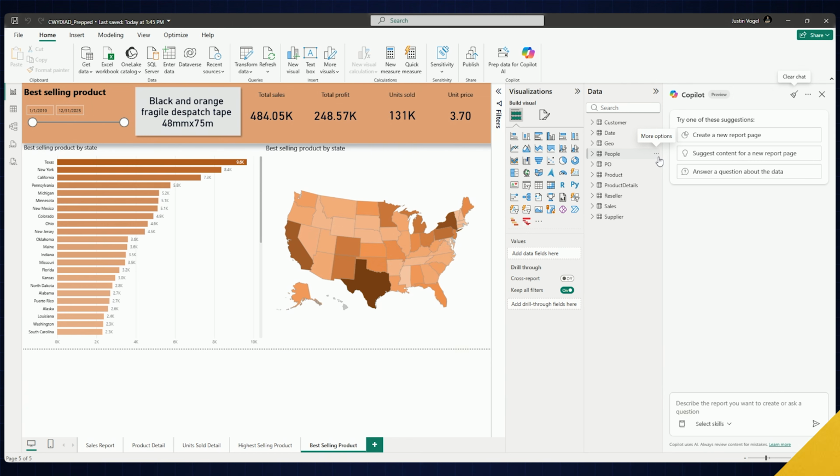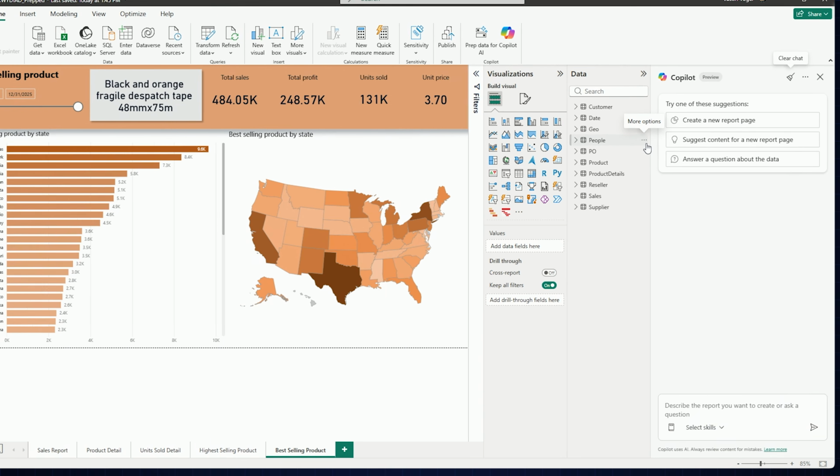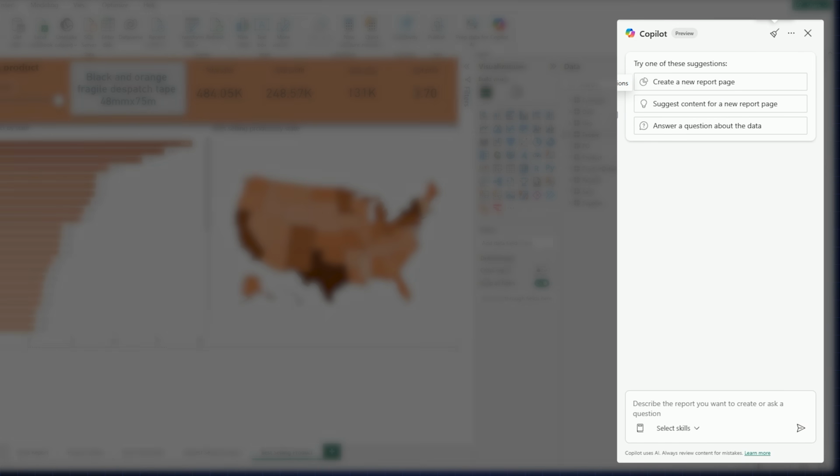All right, here I am in that report that's been prepped. So without prep, Copilot is still intelligent, it's just a little unconstrained. And unconstrained intelligence can be inconsistent. So we're adding governance by adding AI instructions and preparing the data for AI. This version already has verified answers configured.